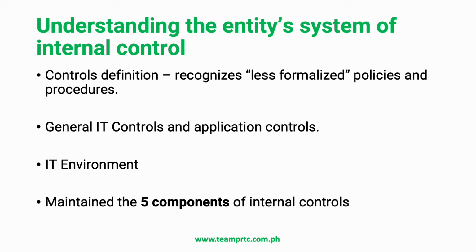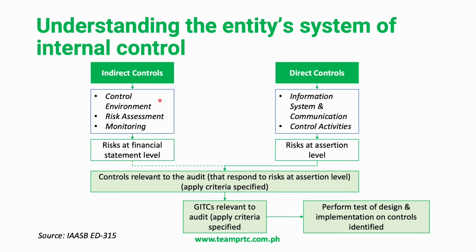However, the enhancement includes classification of controls according to whether they are direct or indirect controls. According to the revised PSA 315, indirect controls include the control environment, risk assessment, and monitoring components of internal control. These indirect controls primarily affect the risks at the financial statement level. Direct controls include information system and communication and control activities, and these direct controls primarily affect risks at the assertion level.